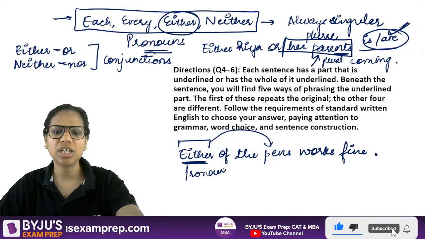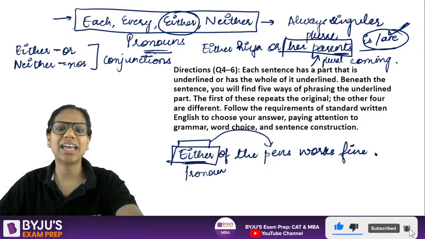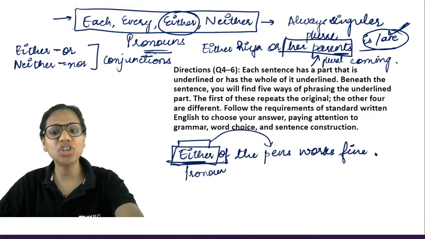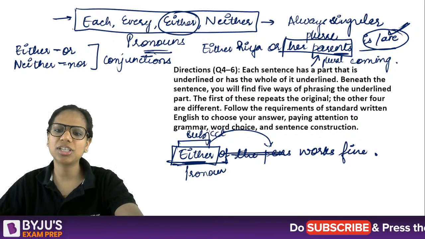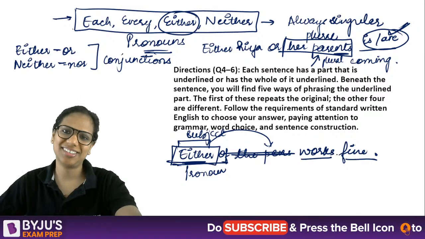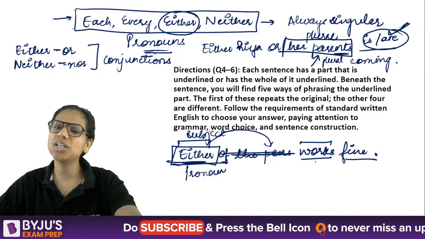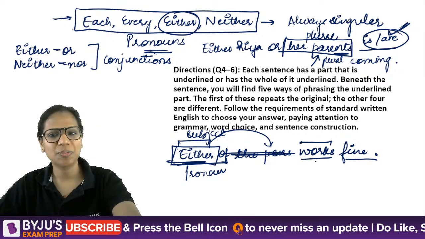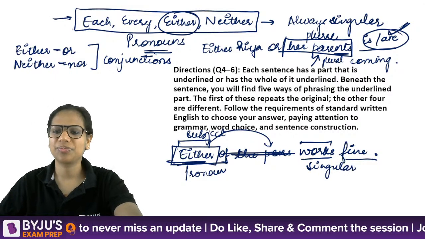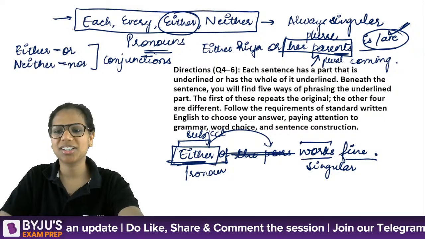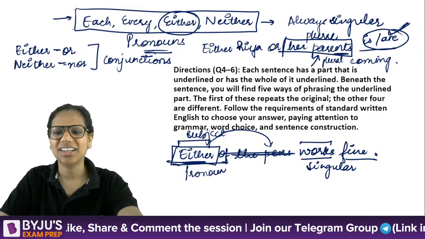Whenever either is there as a pronoun, the subject is either. Basically, you are trying to say either works fine. Either writes fine. So, works should be singular, not work.